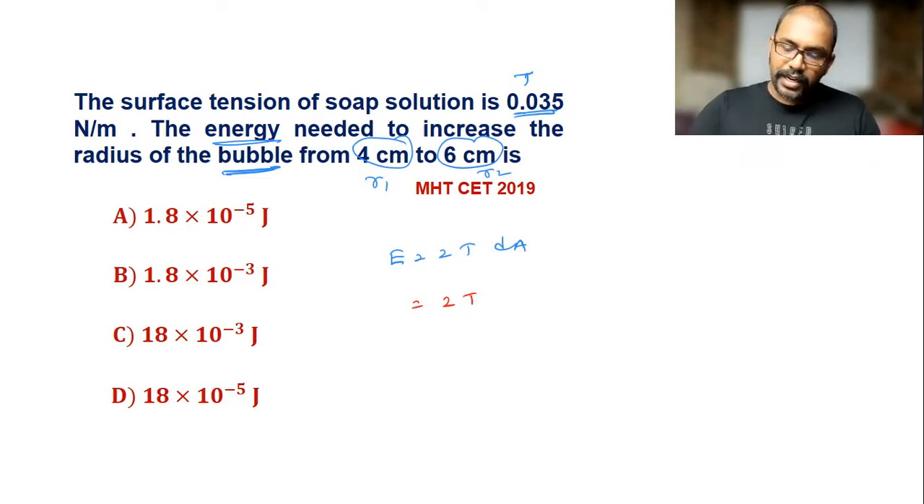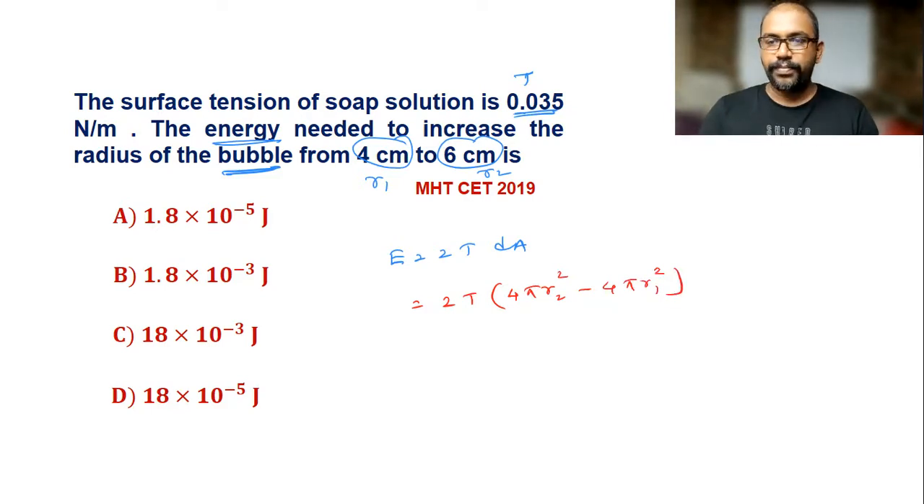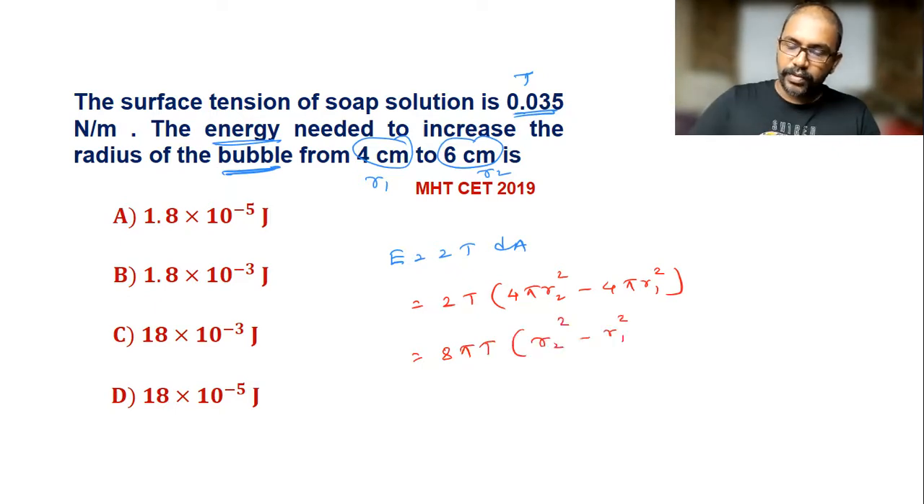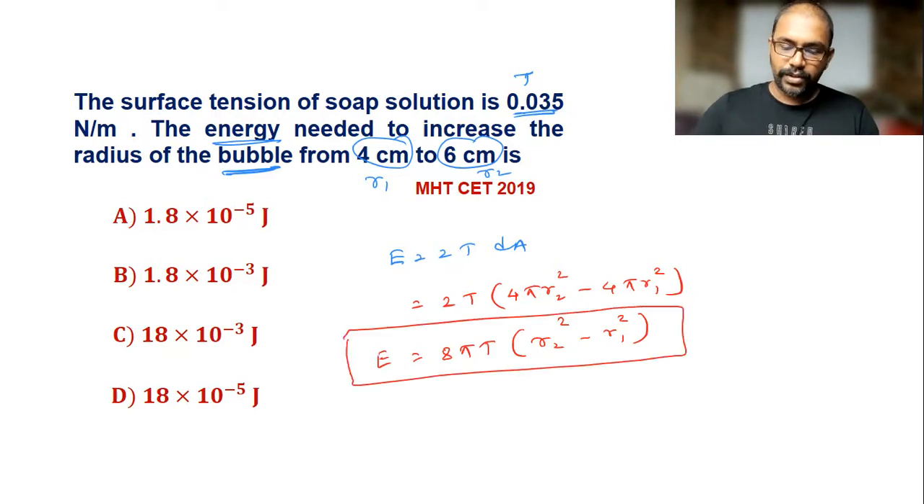So here we can write 4 pi R2 square minus 4 pi R1 square. This is the increase in area. So dA means area 2 minus area 1. Taking 4 pi common from this term, 4 pi into 2, so 8 pi T in a bracket R2 square minus R1 square. This is the formula. In that formula, we have to substitute the values.